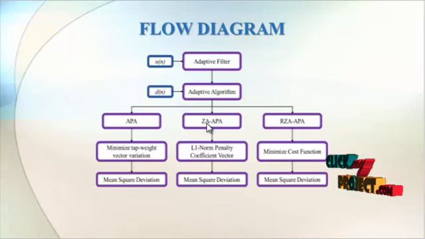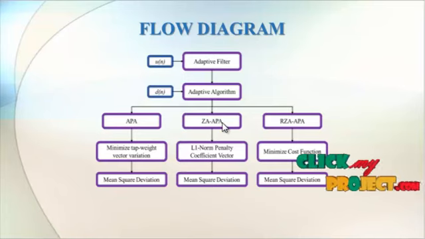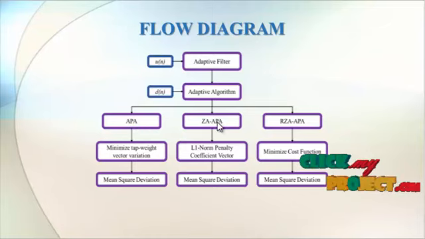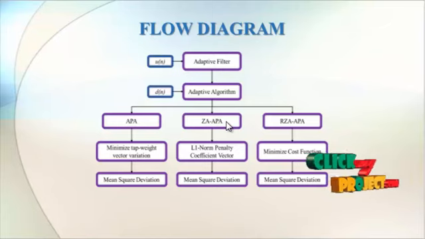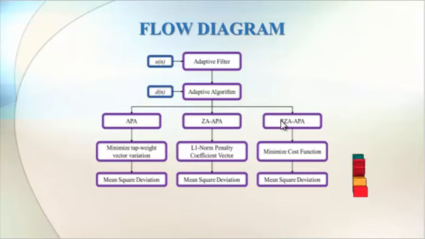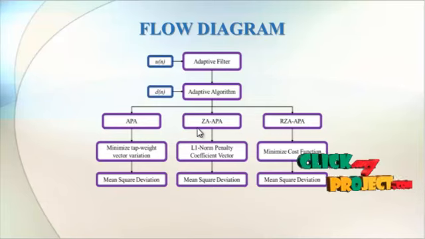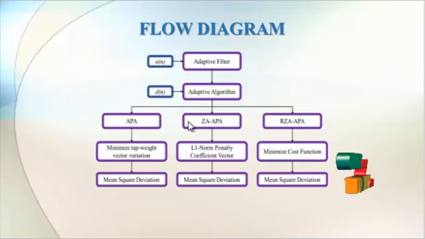Comparing the zero attracting affine projection algorithm update to a standard affine projection algorithm update, the zero attracting affine projection algorithm has two additional terms which attract the tap coefficients to 0 whenever the magnitudes of the weight vector are close to 0. The reweighted zero attracting affine projection algorithm is more sensitive to the taps with small magnitudes.